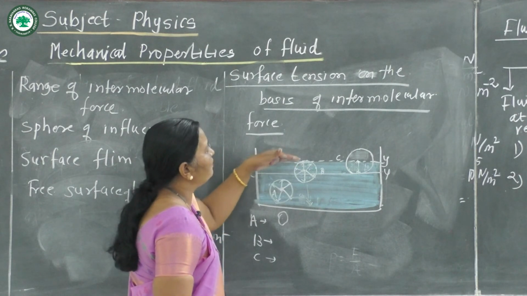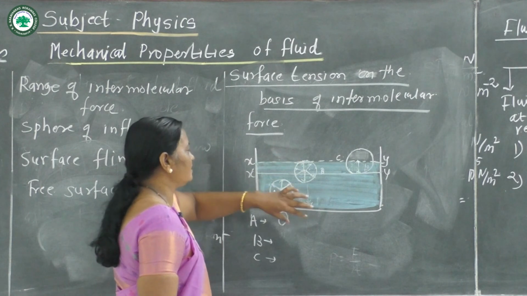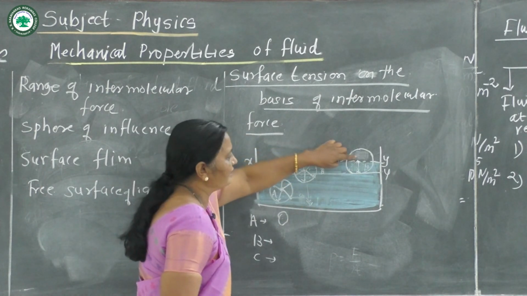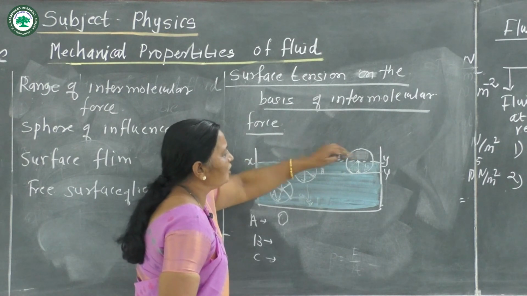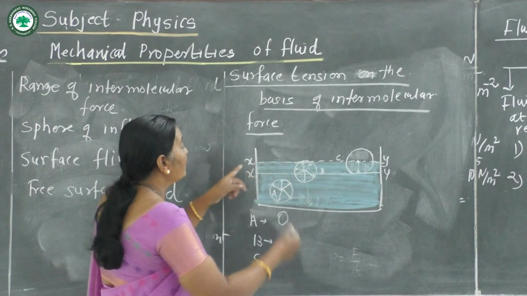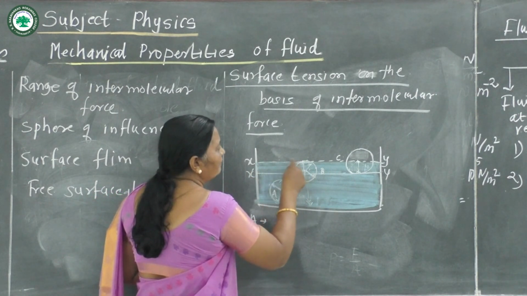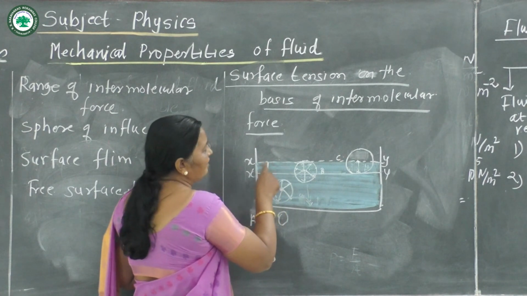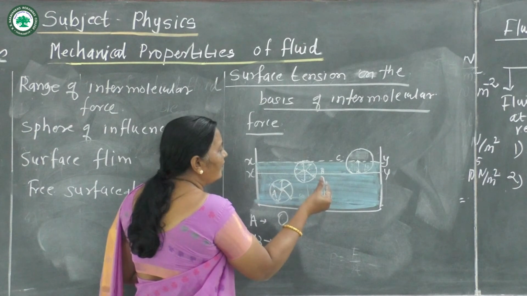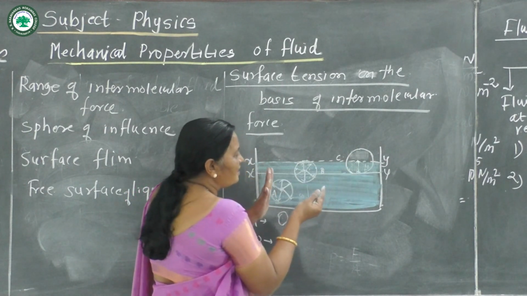Therefore, the number of molecules on the surface decreases, and each molecule tries to pull inside the liquid. Because of this decrease in the number of molecules, there is a decrease in area, and effectively the free surface is under strain.